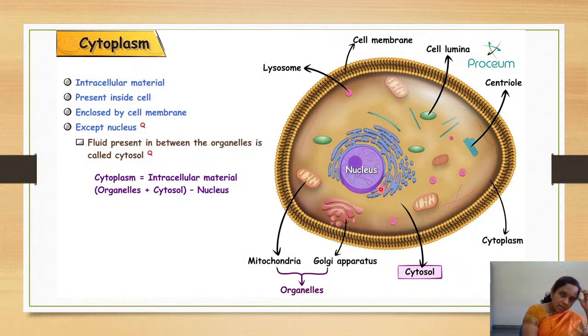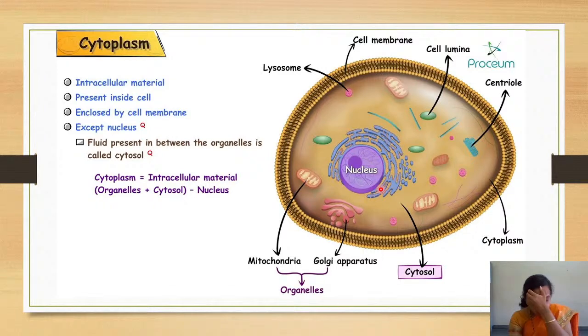So in that way, cytoplasm is a full material where there are many electrolytes, glucose, lipids, so many things. All these things are present in each cell in such a way that everything is floating in the cytosol. So it is an intracellular material present inside the cell, enclosed by the cell membrane, except the nucleus. The fluid present in between the cell organelles is called cytosol. So the cytoplasm is the intracellular material plus organelles.